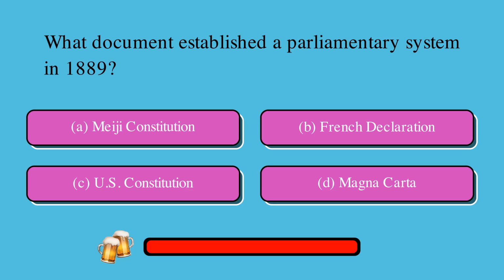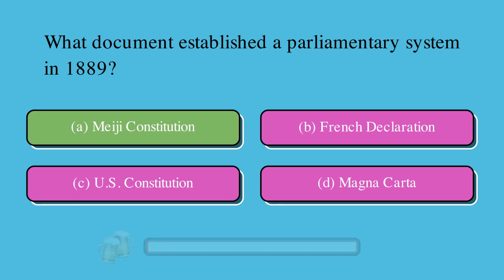What document established a parliamentary system in 1889? Is it A, Meiji Constitution, B, French Declaration, C, US Constitution, or D, Magna Carta? The correct answer is A, Meiji Constitution.